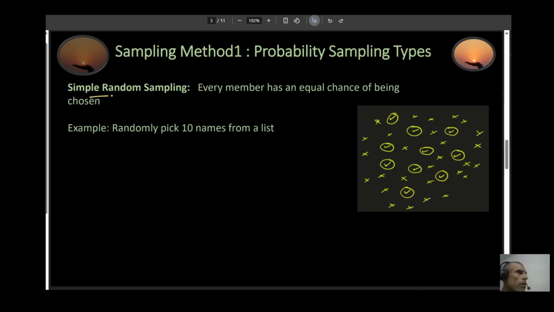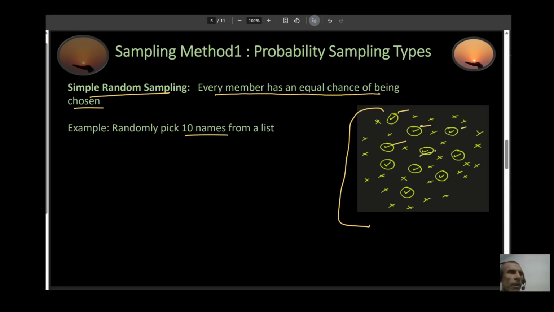So, in simple random sampling, every member has an equal chance of being chosen. So, for example, let's say you have a list of students. These are my list of students. And you randomly pick 10 names from the list. Maybe you pick up this guy, maybe you pick up this guy, this guy. It could be that you randomly pick up any 10 people. So, I'm picking these guys just randomly. So, this is my simple random sampling.